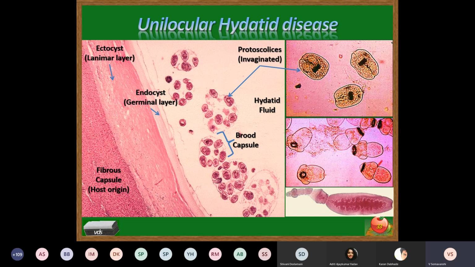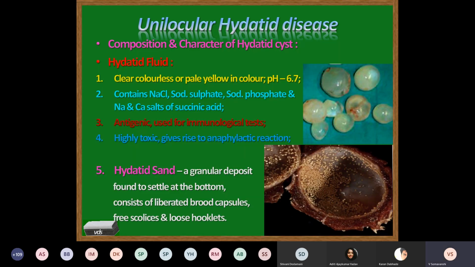And 2 to 3 segments may later on produce where it gets matured into the adulthood. This is called uniocular hydatid disease. Now, if you can see the hydatid cyst, these are the excised hydatid cysts from cases of hydatid disease. You can see it as a water-filled balloon, like the ones played with during Holi. What does it contain? It contains the hydatid fluid.